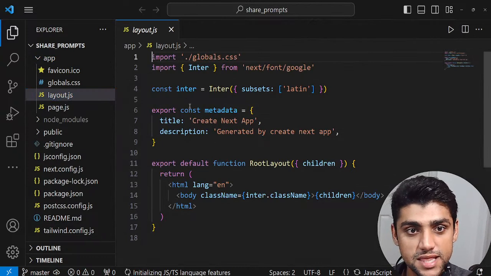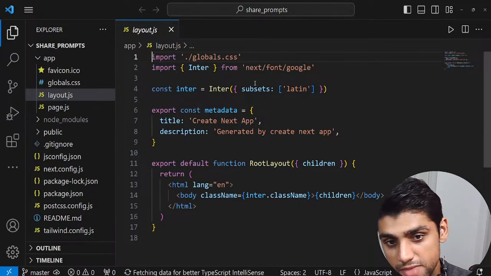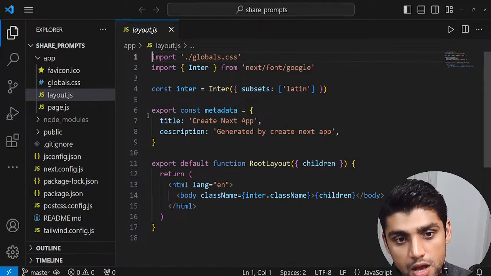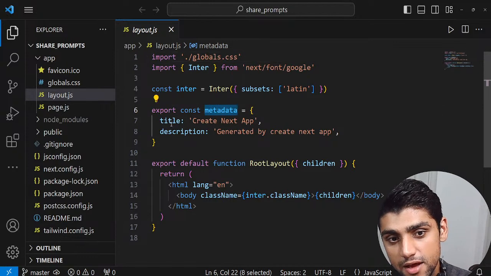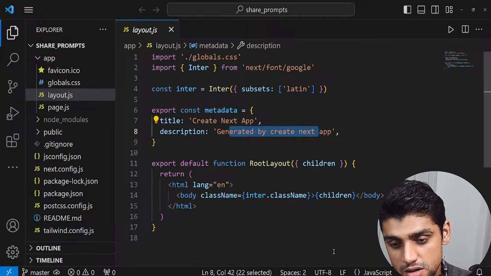So if I go into the layout.js file, you could see that this is basically my main entry point for the entire web application. You could see that over here we have some metadata. In the title it says create next app, and in the description it says generated by create next app.